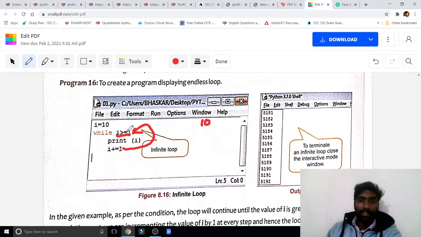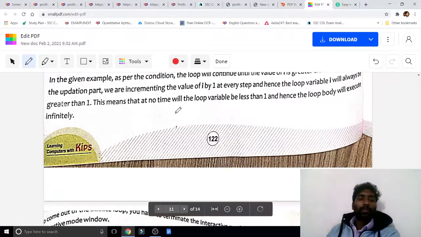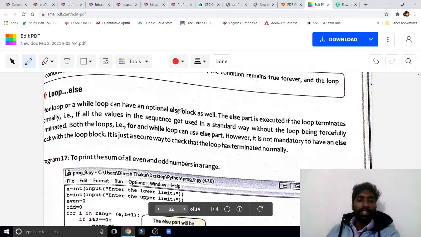11 greater than or equal to 10? Yes, of course. Print 11. Now again 12. It will go on continuously. You can see the one variation: 84, 85, 86, only one is being added. If you change any value in this place, it will change. This is called infinity loop. There will be no end.